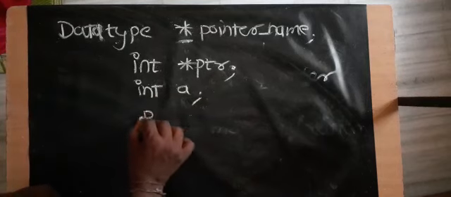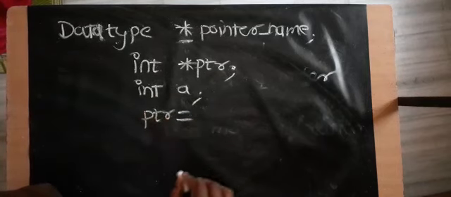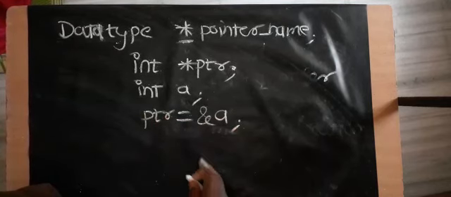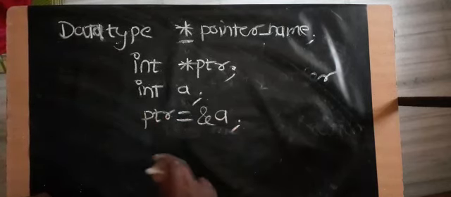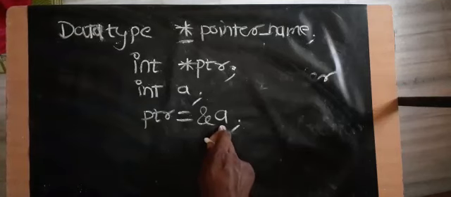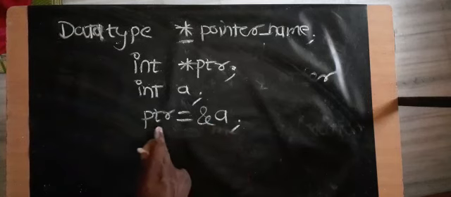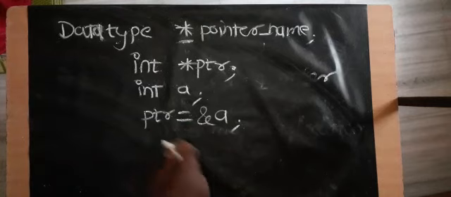So how we initialize pointer variable? ptr is equals to ampersand a, because by using ampersand we can access address of any variable. So address of a is now stored into ptr.